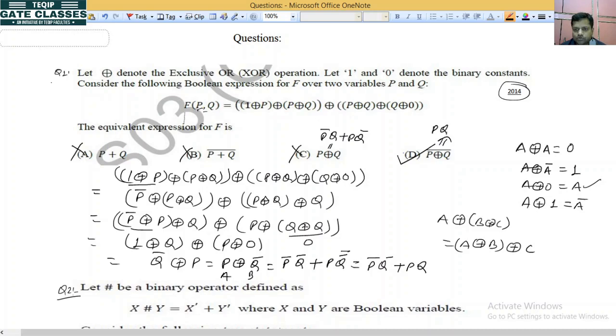If you want to verify, you can go ahead. It will be PQ bar plus P bar Q with the whole bar, and by De Morgan's law it is PQ bar, P bar Q with the whole bar. Now you can write it as P bar plus Q, and it is P plus Q bar. If you solve it, you will get PQ plus P bar Q bar. Okay?